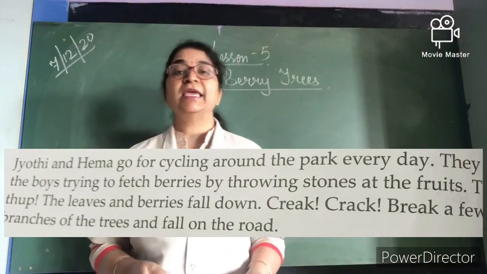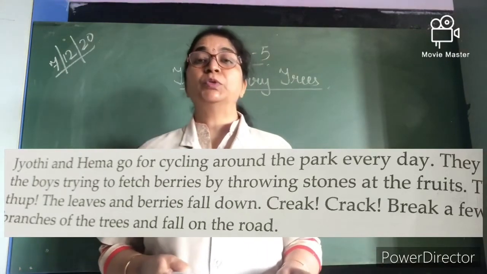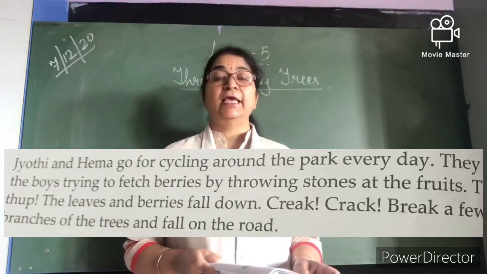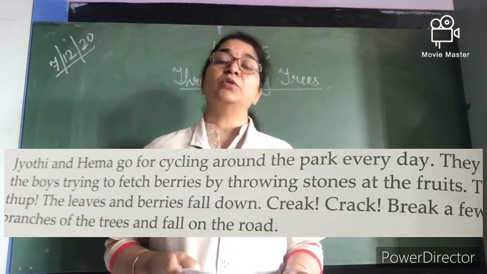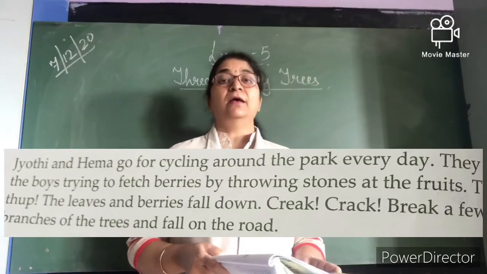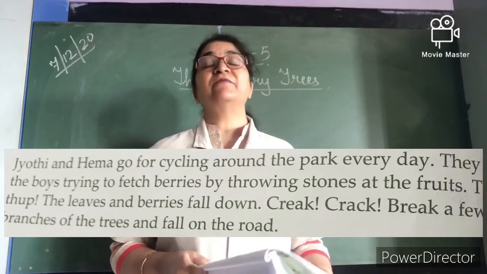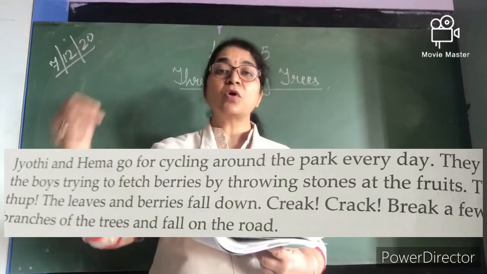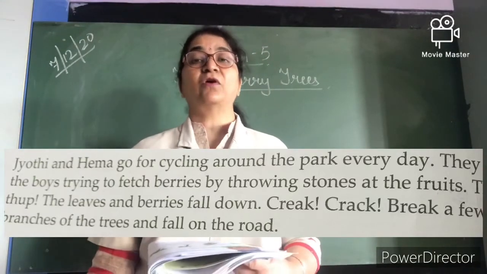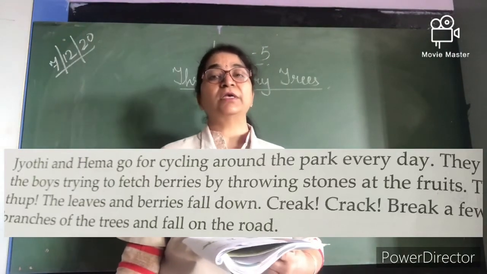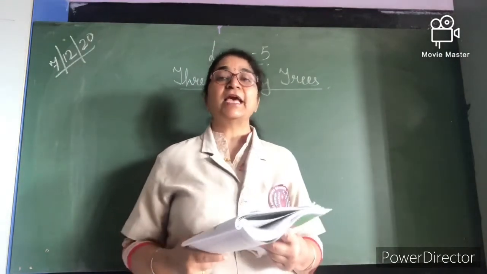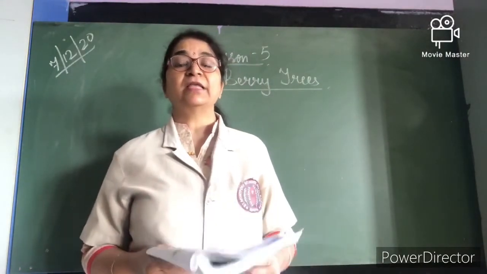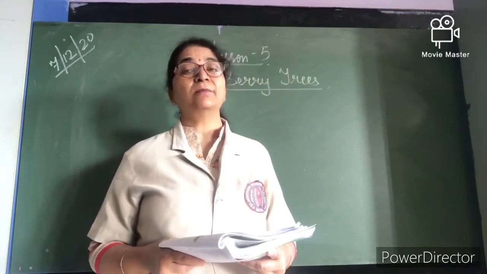So Jyoti and Hema, there are two girls. They do cycling. They see these boys throwing stones at the berry trees, and when they are throwing stones, all the leaves are falling and the raw berries are falling. They saw that these boys are doing harm to the berry trees.